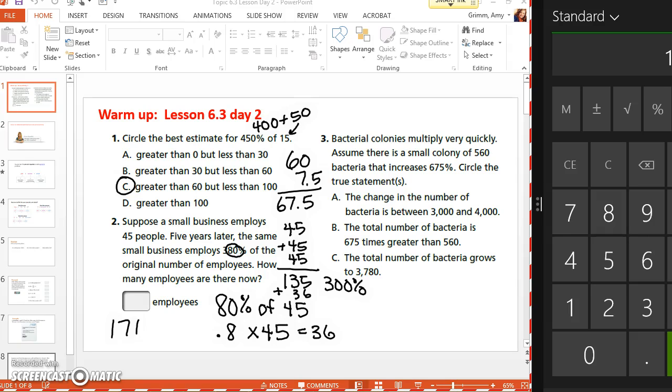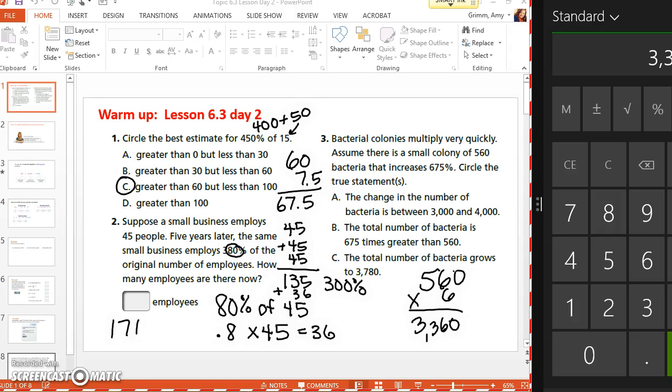Okay, next question. Bacteria multiply very quickly. Assume there is a small colony of 560 bacteria that increases 675%. Circle the true statements. Okay, all right, so we have 560. How many times do I have 560? 6 times, right? To make it 600. So could I just say times 6 to get me to 600? So 560 times 6 is 3,360. And then I have another 75%.